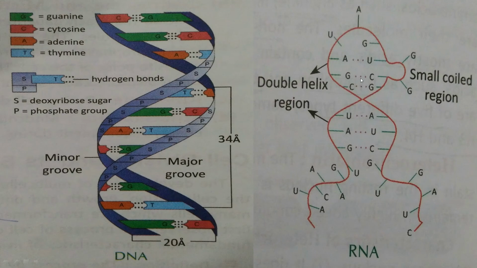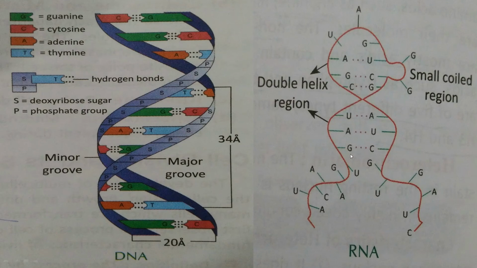In RNA, what happens? Guanine and cytosine are constant. Adenine is also present, but in place of thymine, it is replaced by uracil, as you can see. This CG bond is the same here, but the AT bond is replaced by the AU bond. That means in place of thymine, the base uracil is present in case of RNA. U for uracil. This is the major difference between RNA and DNA structure, and another basic difference is